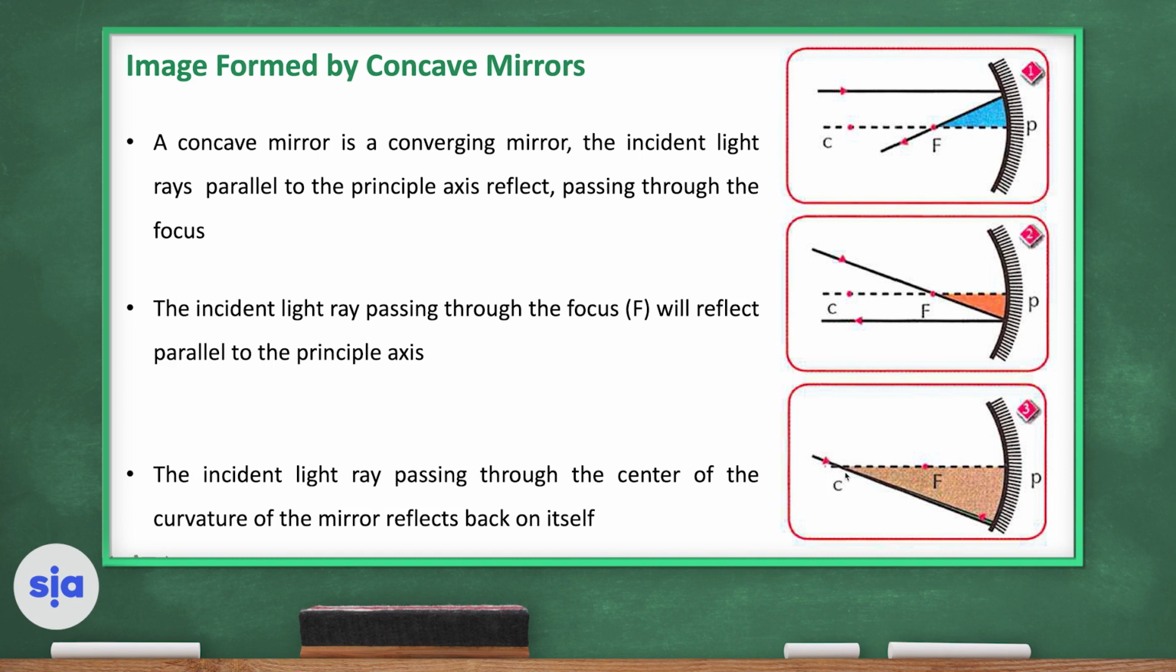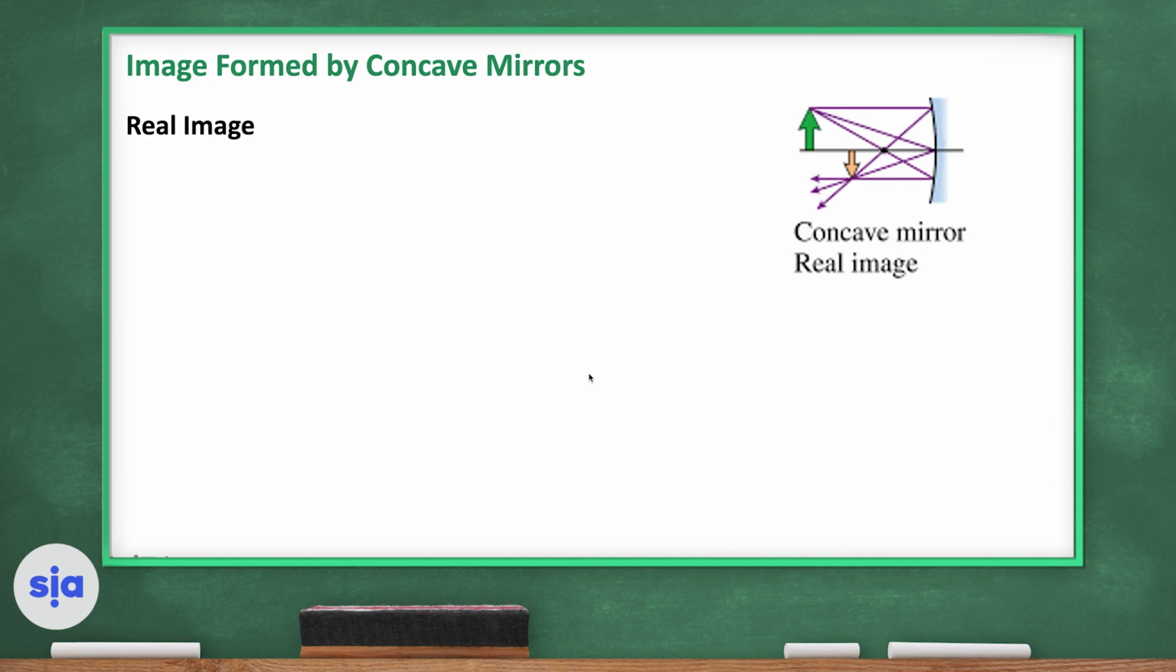What if the incident ray passes through the center of curvature, the C point, and falls on the mirror? Therefore, the reflected light will also pass through the center of curvature and reflect back on itself.